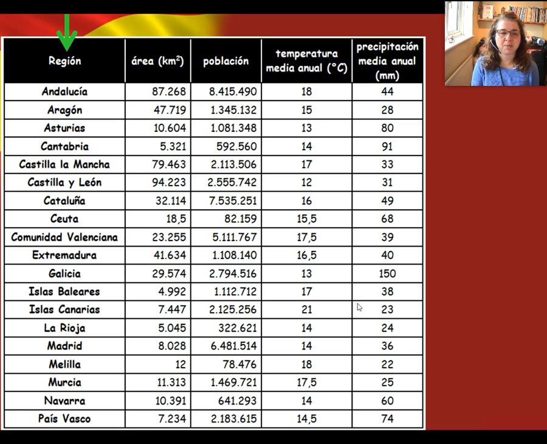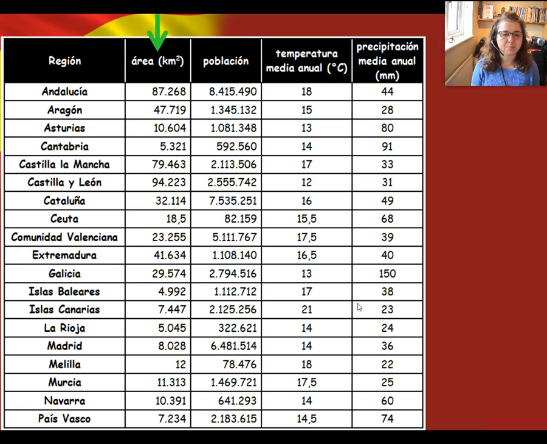The first column there is región. That's the name of the regions, and you've got them there listed in alphabetical order. The second column says área, and that's measured in kilometers squared. So, what we're being told about there is the area, the size of each of the regions.